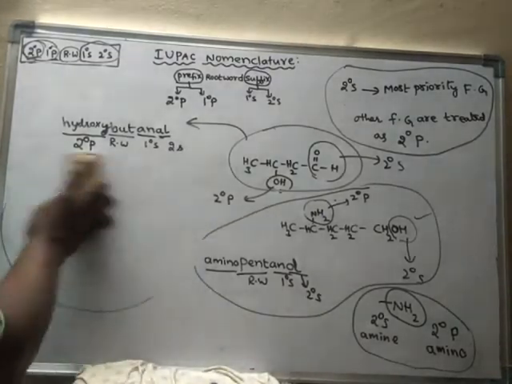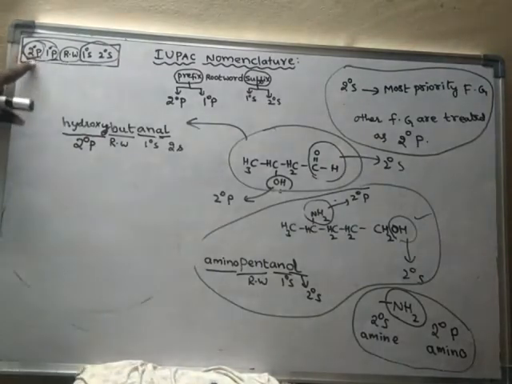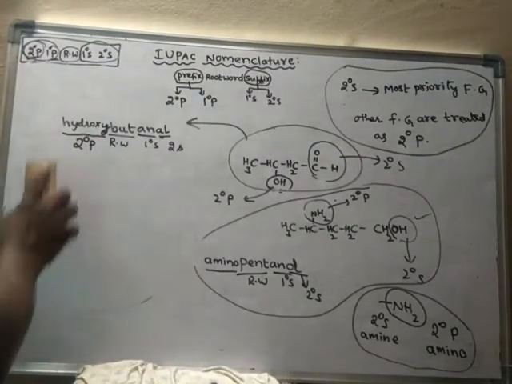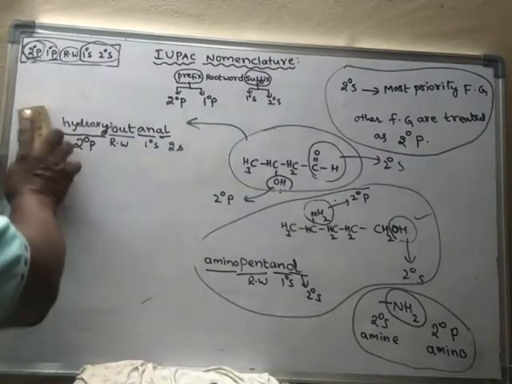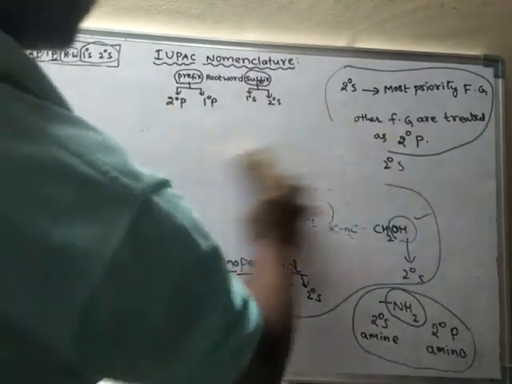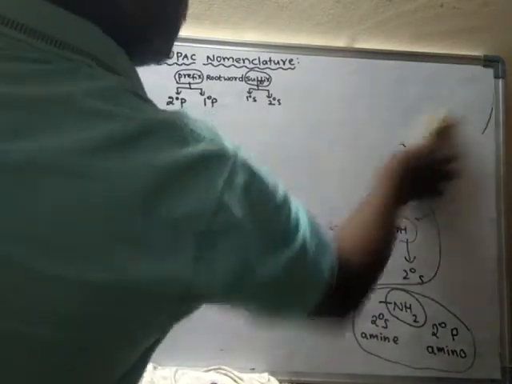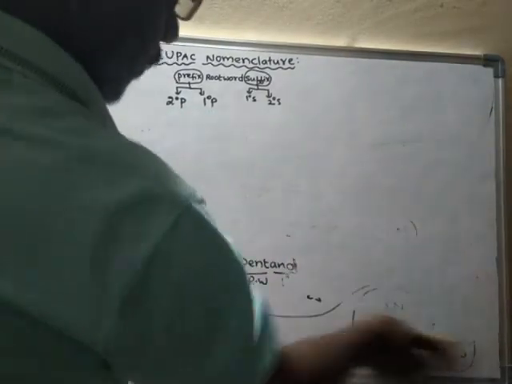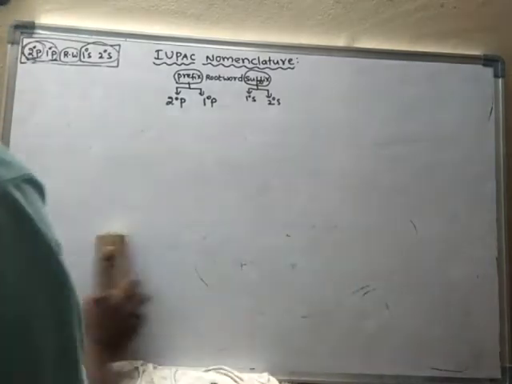Now we will learn about prefixes. So this is all about the secondary suffix.